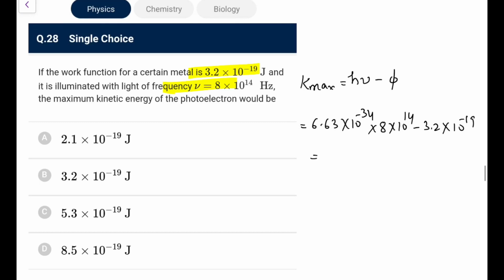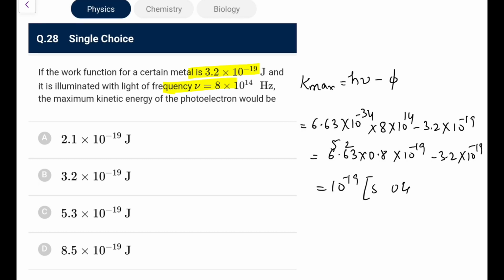So what you have, this is 6.63 into 8, so I can write it as 6.63 into 0.8 into 10 to the power minus 19, it will become minus 3.2 into 10 to the power minus 19, so 10 to the power minus 19 is common, 6.63 into 0.8. So if I do this, 8 3s are 24, 8 6s are 48, 50, 8 6s are 48 and 5, 53. So it would be 5.304 minus 3.2, so that would be 2.1 something. So go for option A, 2.1 into 10 to the power minus 19 joule.